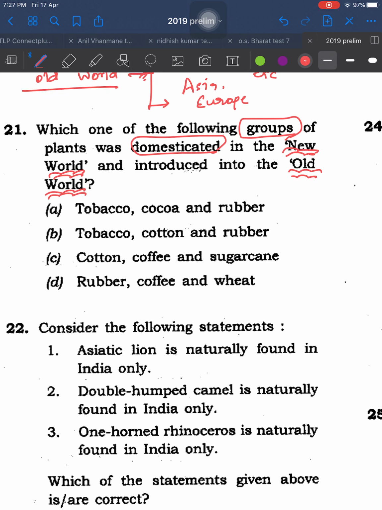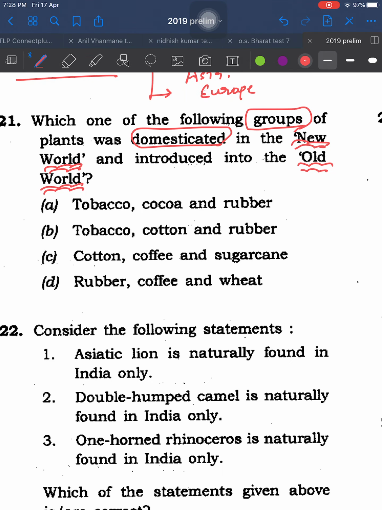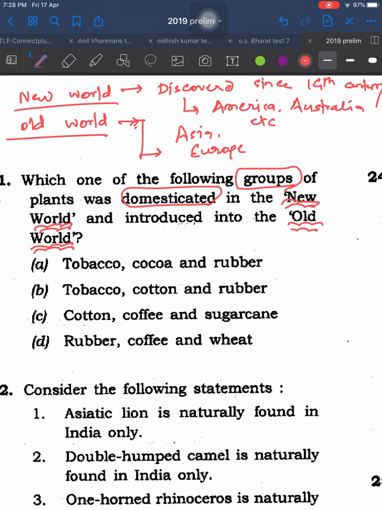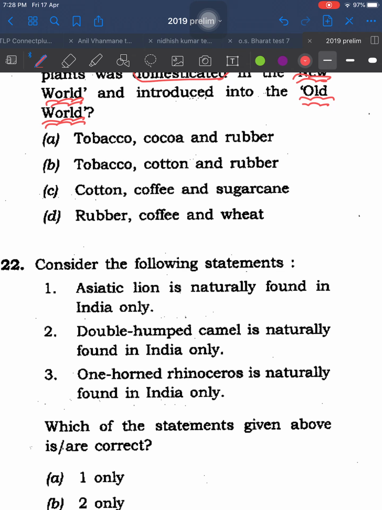Now you must firstly come to know which group of plants were domesticated in New World and introduced into Old World. Okay. New World, the plants which were there in New World, and those are introduced into Old World. Now Old World is Asia, Europe. New World is America, Australia. We will first go with option 1, tobacco, cocoa, rubber.